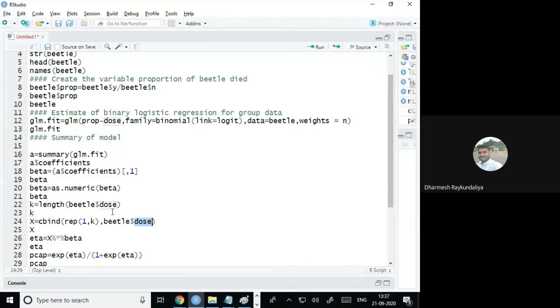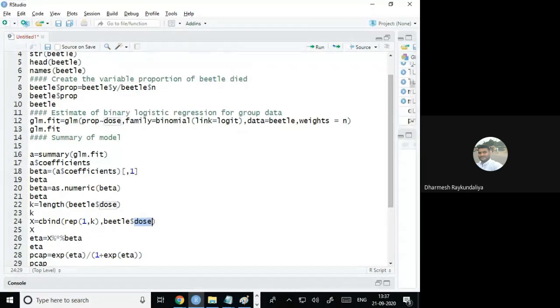I have used cbind, which means I have combined both the columns and made one variable x. So x has 2 columns, the first column having 8 times 1 and the second column is the dose, which is already given in the original data file. Then I have calculated the linear predictors. So x %*% beta, it is nothing but x' beta, and because x is 8 cross 2 and beta is 2 cross 1, finally it is 8 cross 1.